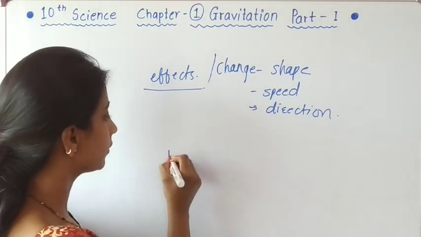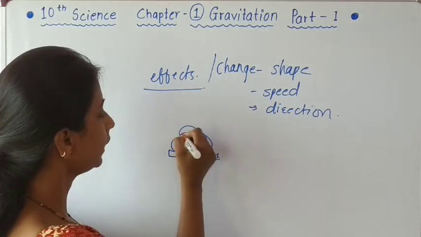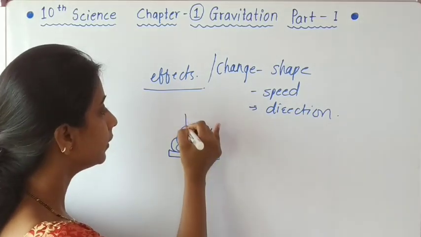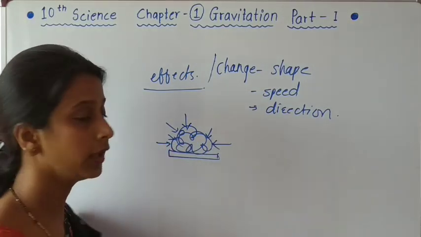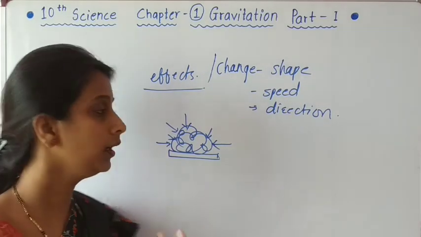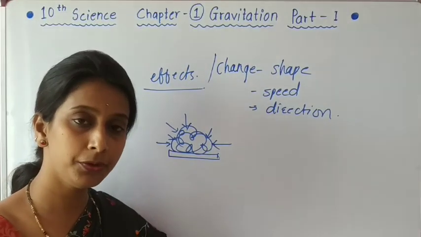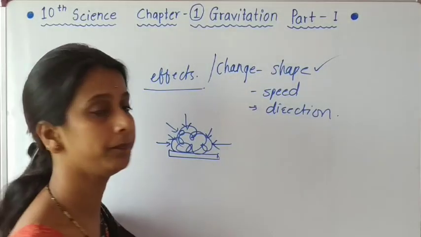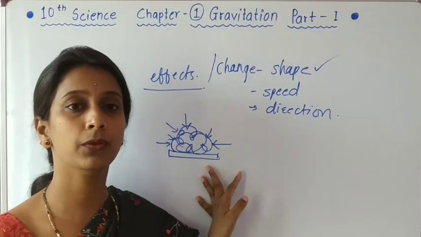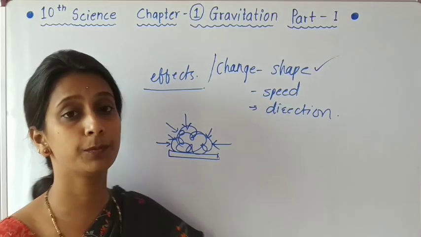We know the process of making dough. Suppose this is dough. While making dough, we apply force on it with our hands. We apply muscular force, and due to that force, the shape of the dough changes. So in this way force changes the shape of an object. Now come to the next, speed.